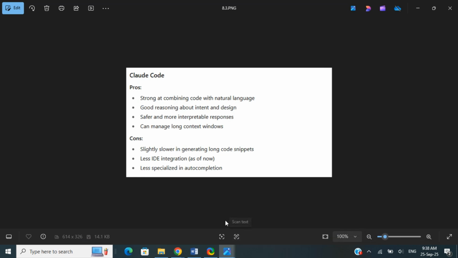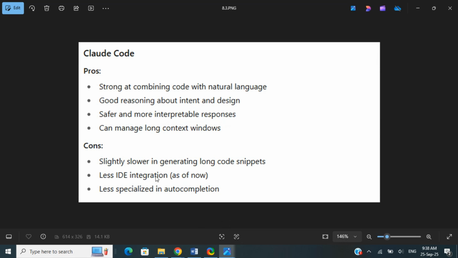Claude Code, on the other hand, is strong at combining code with natural language. It provides good reasoning about intent and design. It gives you safer, more interpretable responses, and it can manage long context windows, unlike OpenAI's Codex. The cons are that it's slightly slower in generating long code snippets, it has fewer IDE integrations as of now, and it's less specialized in autocompletion. So these are the cons of Claude Code.